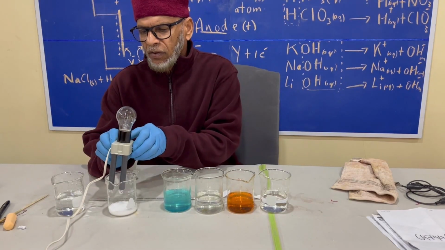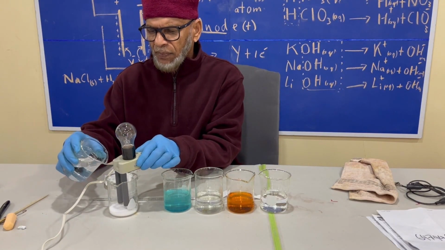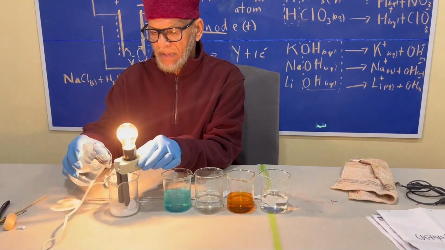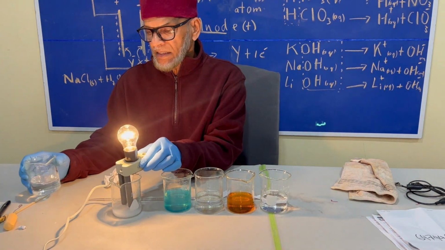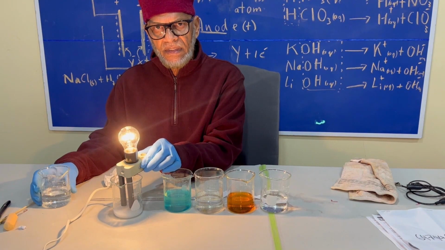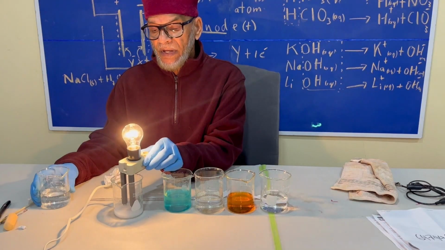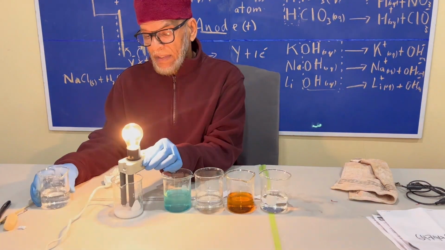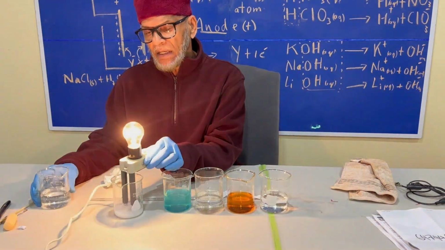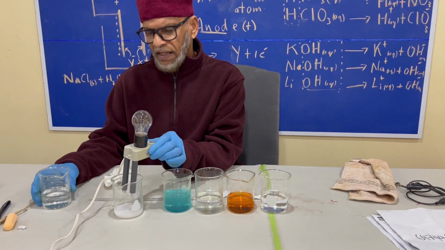So what we'll do now, we'll insert these two electrodes into there, and now we'll pour water into that and see what happens. All of a sudden you see it starts to conduct electricity. So water by itself will not conduct electricity. The salt all by itself will not conduct electricity. But if we dissolve the salt, we now see that the aqueous solution of sodium chloride conducts electricity.